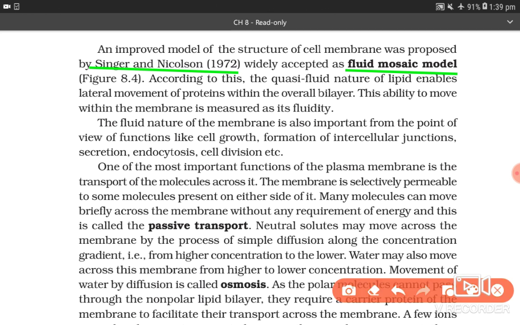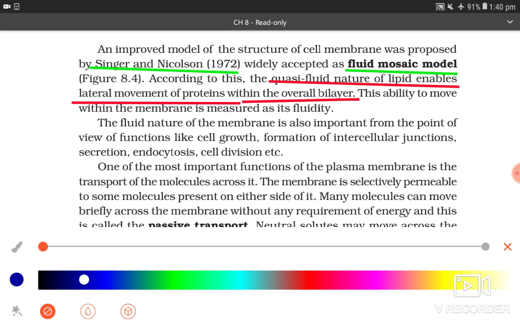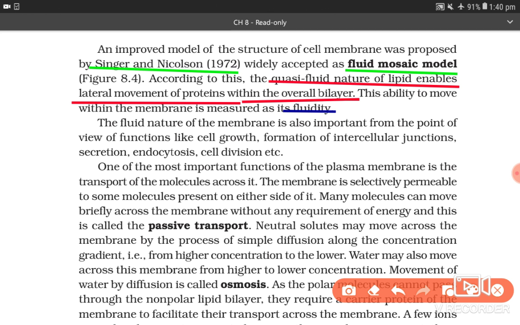According to this, the quasi-fluid nature of lipid enables lateral movement of proteins within the overall bilayer. This ability to move within the membrane is measured as fluidity. The fluid nature of membrane is also important from the point of view of functions like cell growth, formation of intercellular junctions, secretion, endocytosis, cell division, etc. One of the most important functions of plasma membrane is the transport of molecules across it.